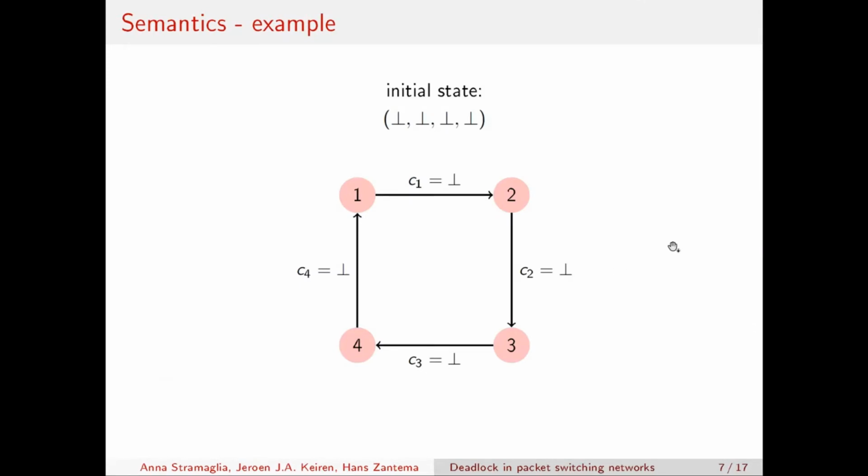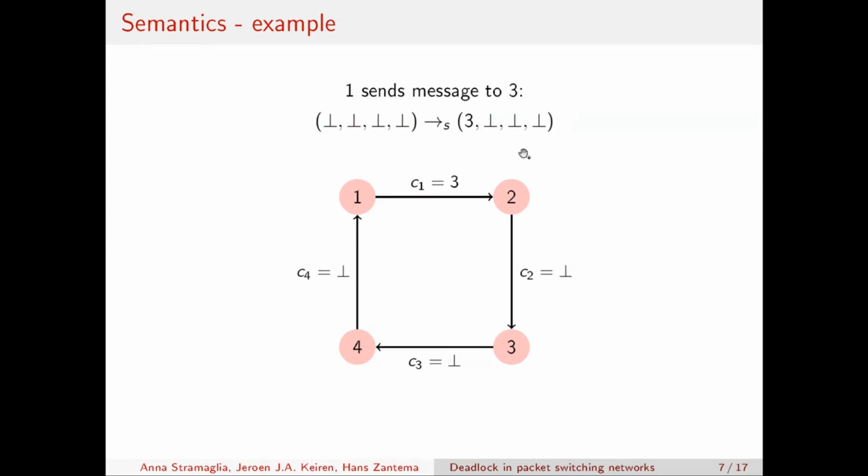And now I would like to build with you the trace of execution of the example that we saw before about the possible steps. So we start from the initial configuration where all the channels are empty. So we see that the state is identified by the content of these channels. So this is the first state. Then after the send step, we end up in a different configuration where now channel C1 is filled in by the value 3.